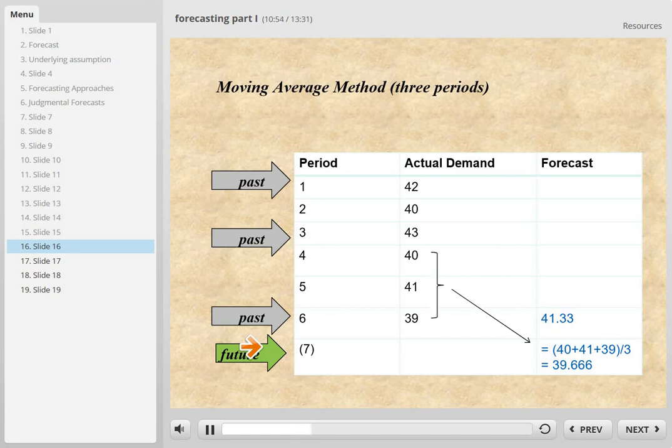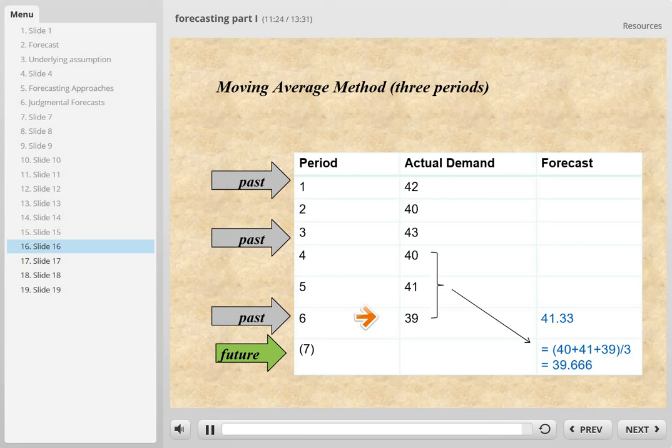We can also take 3 periods back, which is period 7. We need the factor A2 for the 3 periods from our formula, which is period 6, period 5, and period 4. We take an average of them: 40 plus 41 plus 39, divided by 3, equals 39.666. And that is the 3 period moving average. We can find the A2 value in the table in the textbook.